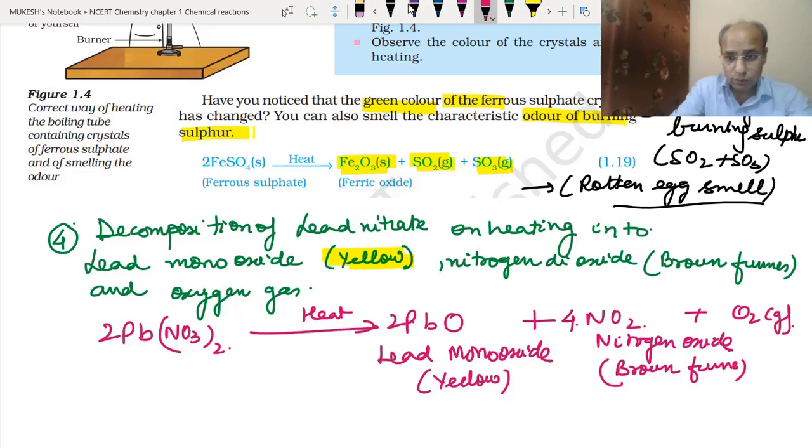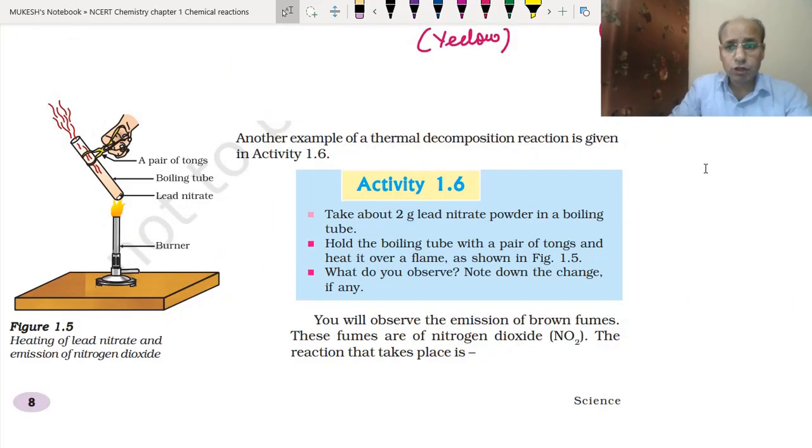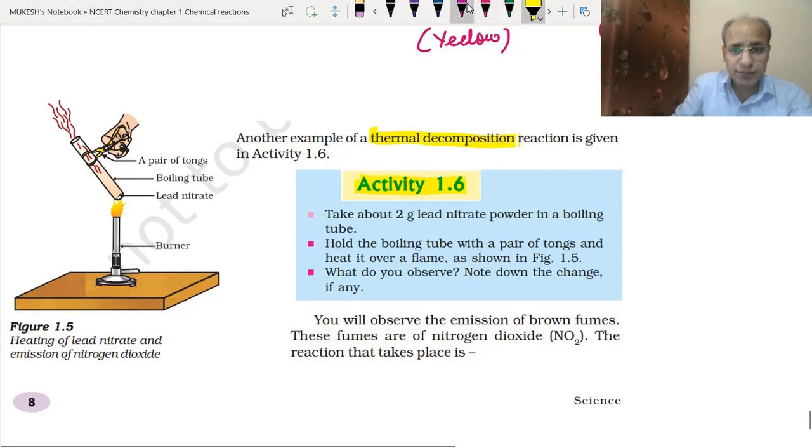Now let's do the activity for this. This is also an example of thermal decomposition. In activity 1.6, related to lead nitrate crystals, we have taken the lead nitrate crystals.